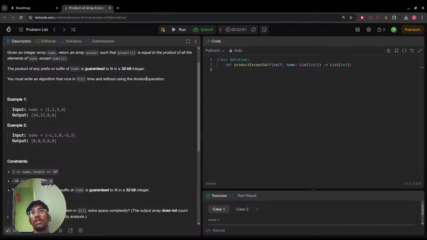Obviously, I can do it in O of n with using the division operator, and O of n squared without using the division operator, but I have to solve it in O of n without using the division operator. So this is obviously very difficult.